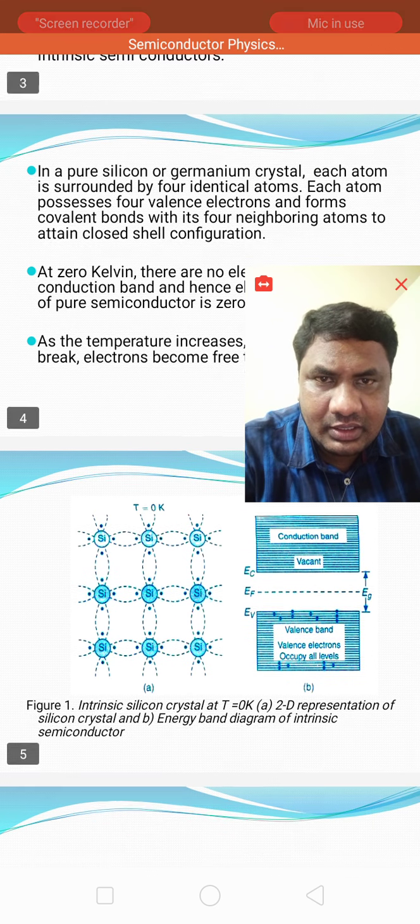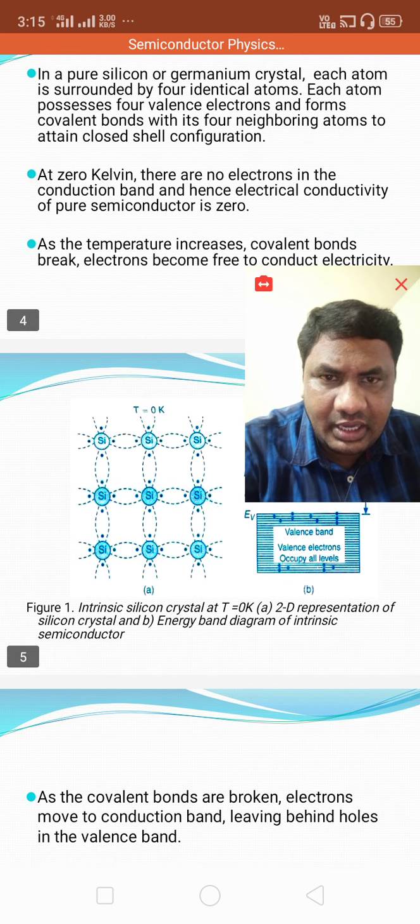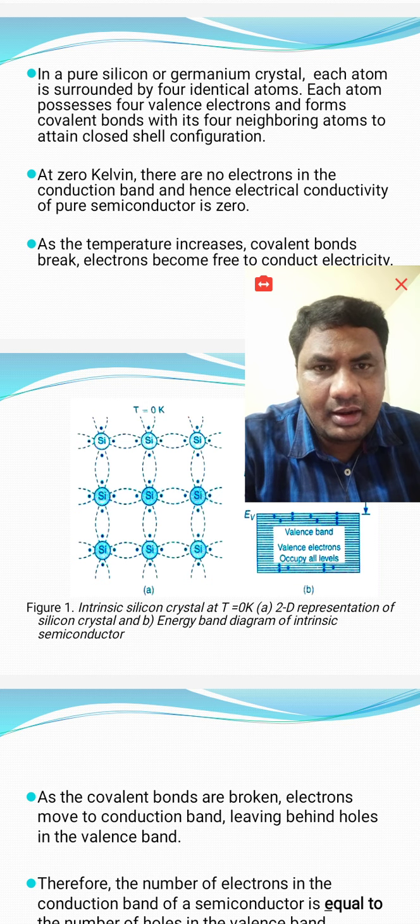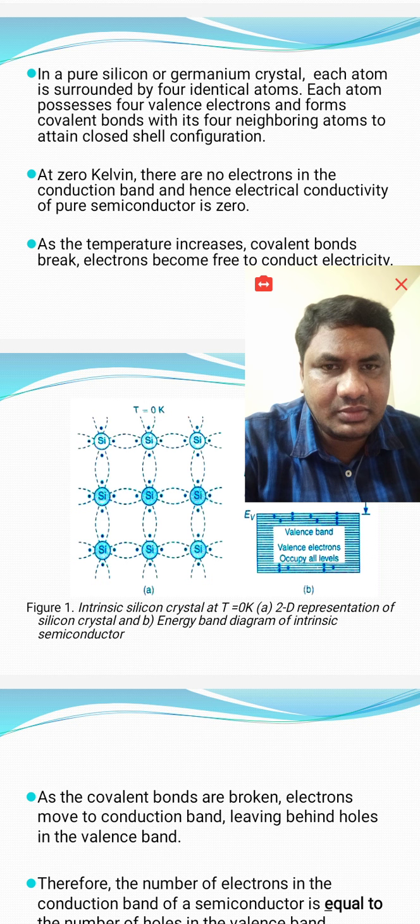At 0 Kelvin temperature, there are no free electrons in the conduction band, and hence the electrical conductivity of a pure semiconductor is 0, because all atoms are bonded together with covalent bonds. That's why there is no free electron. That's why at 0 Kelvin temperature, there is no electron present in the conduction band. Electrons are present only in the valence band.